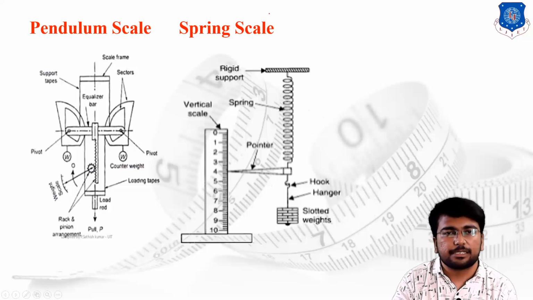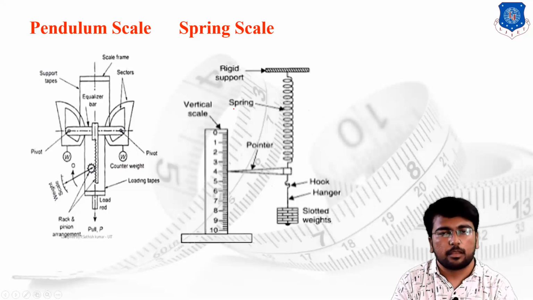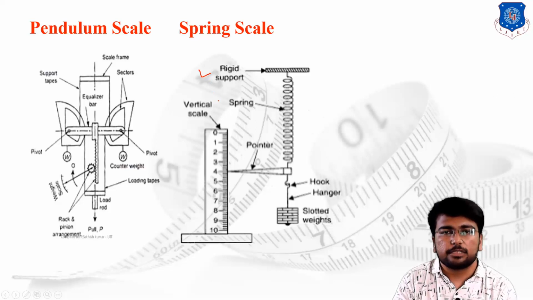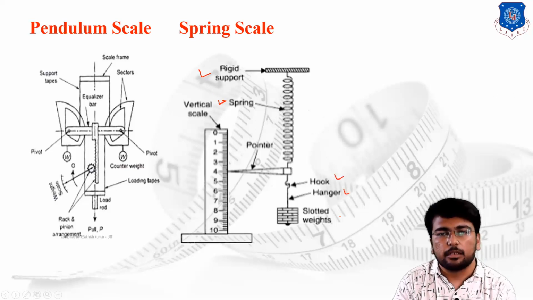In the particular spring scale, a rigid support has been provided, below it the spring has been given, then the hook and the hanger have been provided, and below the hook and hanger we have the unknown weight platform, on which we are supposed to provide the unknown weight.